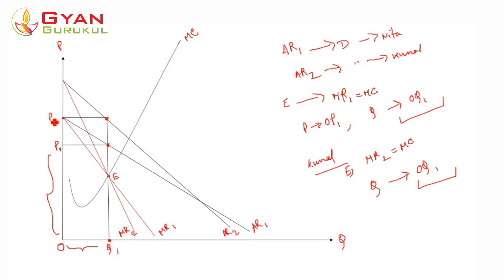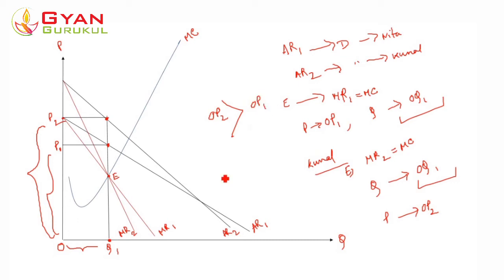Let's say the price is P2. That means now the monopolist is selling to Kunal the same quantity OQ1 at a price OP2, and in the diagram, OP2 is clearly higher than OP1.